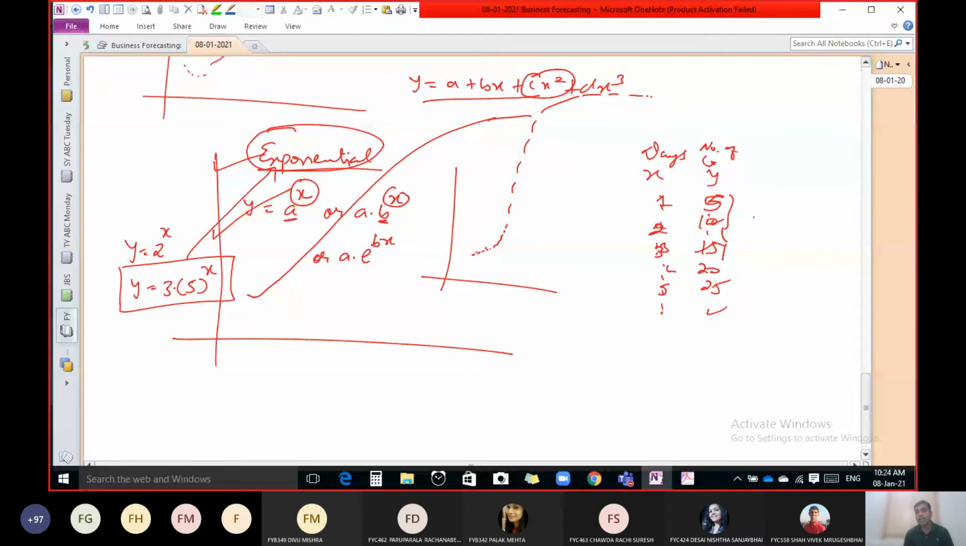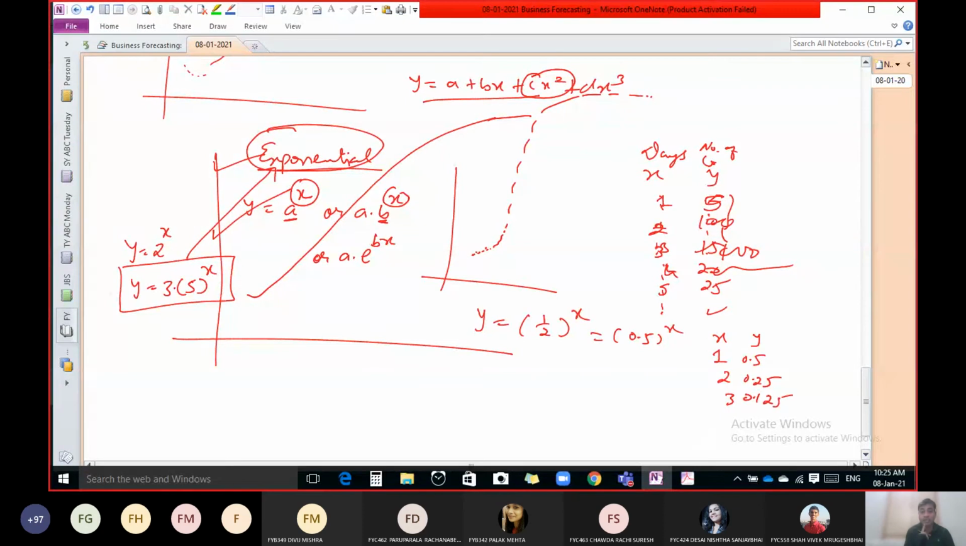Day 1 5, day 2 100, day 3 15,000, day 4 2 lakhs, like this. So it has increased rapidly, or it has decreased rapidly. If it decreases rapidly, then maybe we have a value like y equal to 1 upon 2 raised to x, or you can say 0.5 raised to x. Now if we take x equal to 1, we get y equal to 0.5. If we take 2, 0.5 square, we get 0.25. If we take 3, we get 0.125. So it will reduce rapidly.